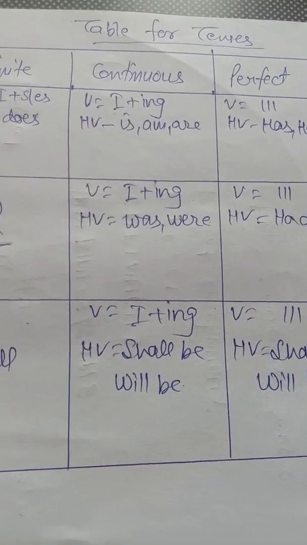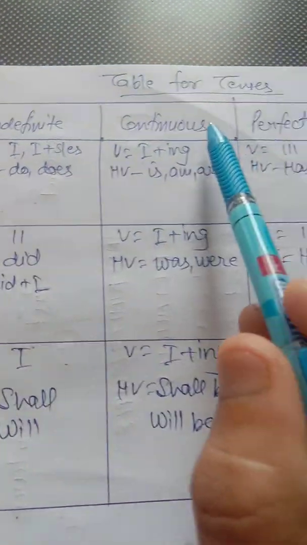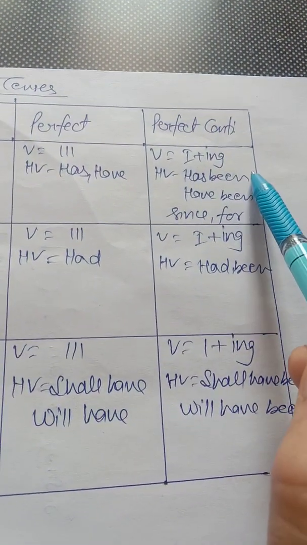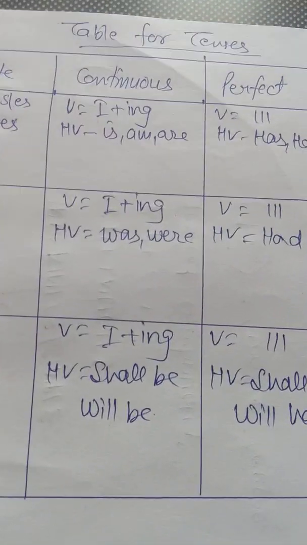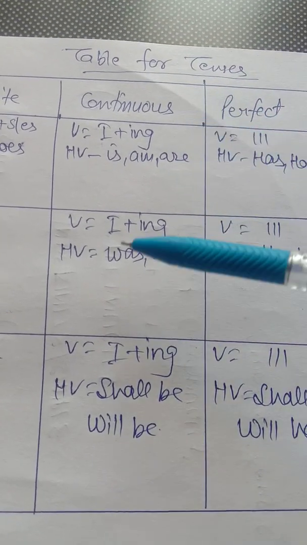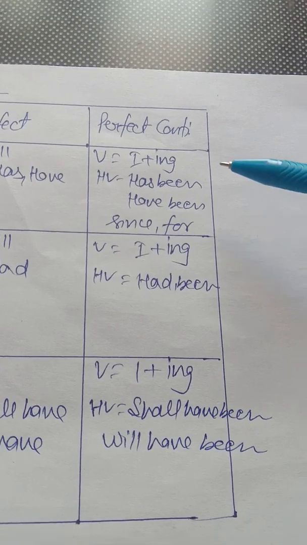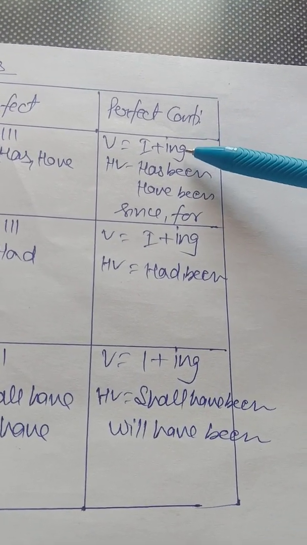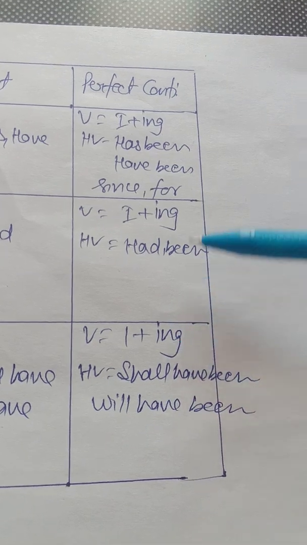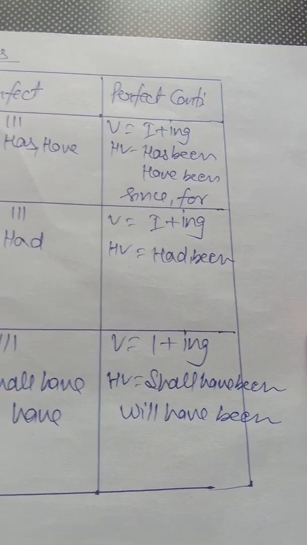We have 6 continuous tenses. Remember, first tense is indefinite, second is continuous, third is perfect, and fourth is perfect continuous tense. For example, we have 3 continuous tenses: present continuous, past continuous, and future continuous, as well as 3 perfect continuous tenses: present perfect continuous, past perfect continuous, and future perfect continuous. In all these 6 tenses we use first form plus ing.